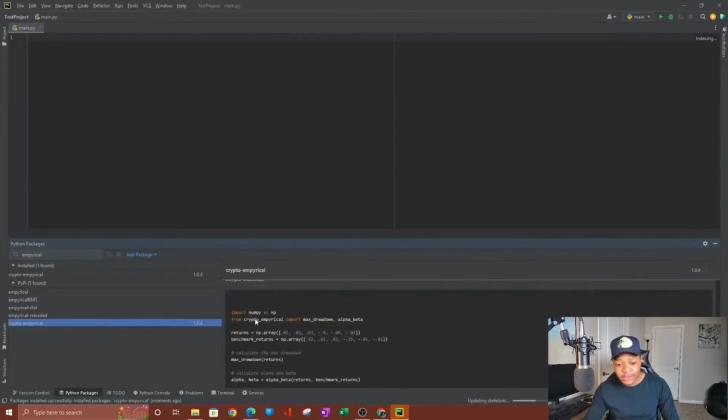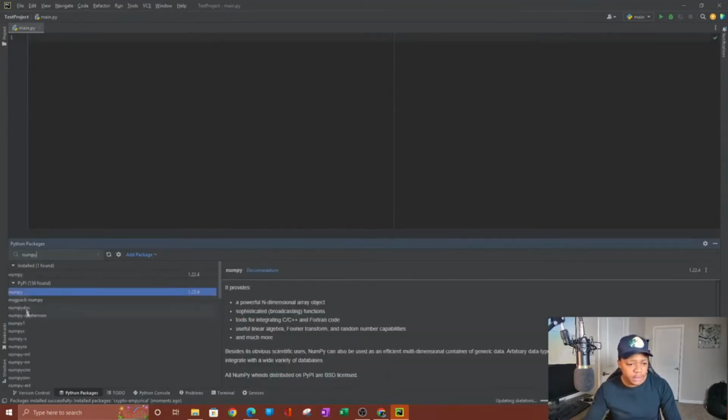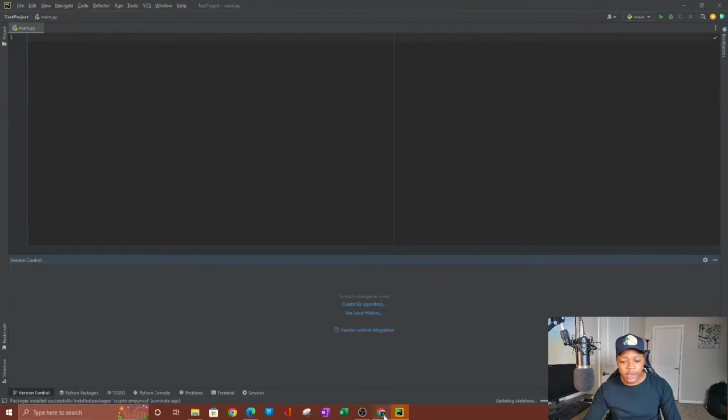It looks like I might need to install NumPy as well, so I can do NumPy. I think I have it installed, maybe not. Yeah, I think I have it installed. Or let's try this over here. Yeah, I might have it, but let's try it. So when I go right here, this is our editor up here. Now I'm just gonna copy this here.